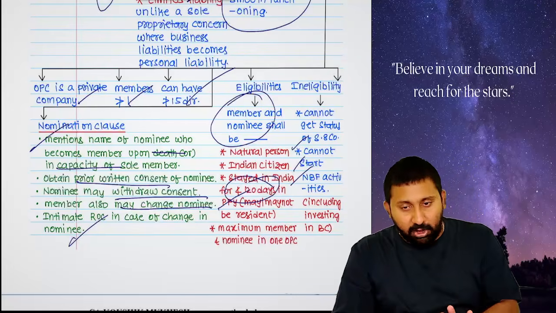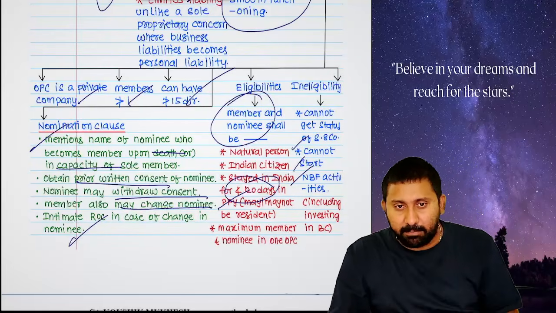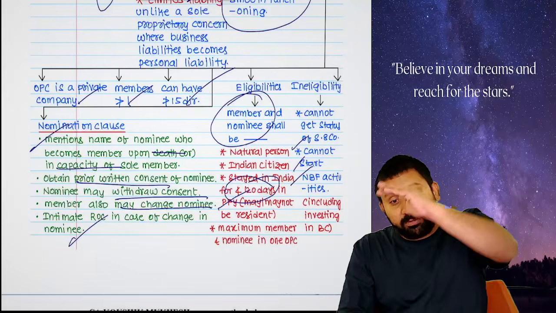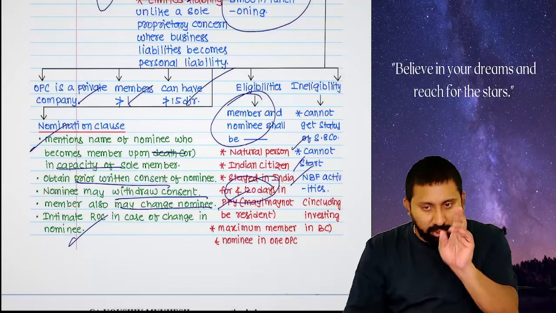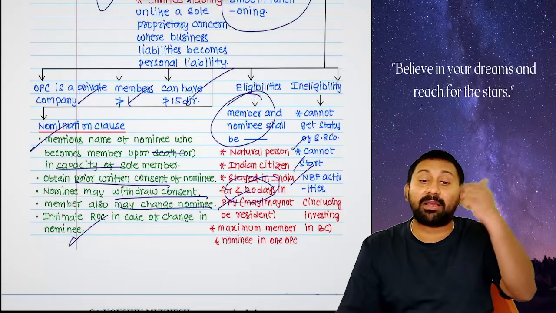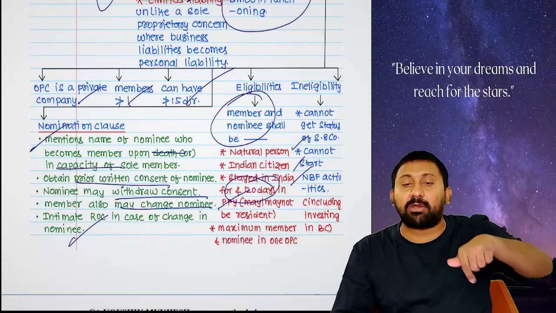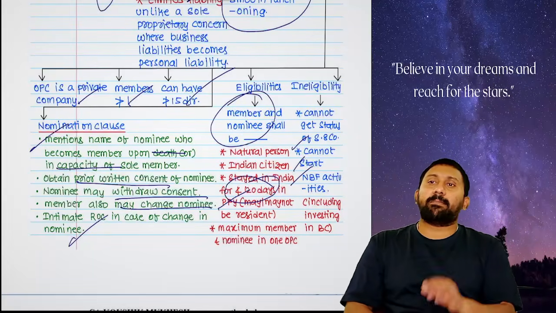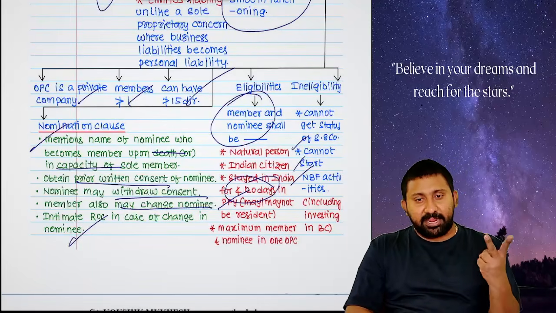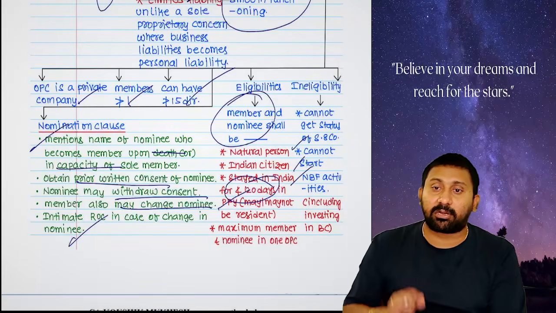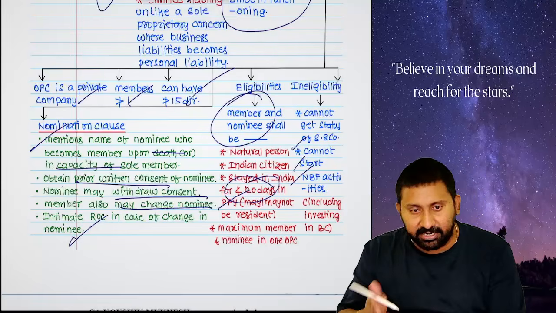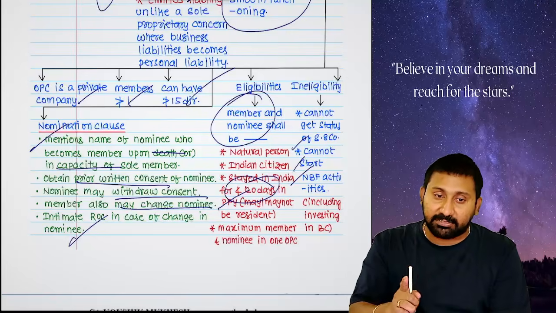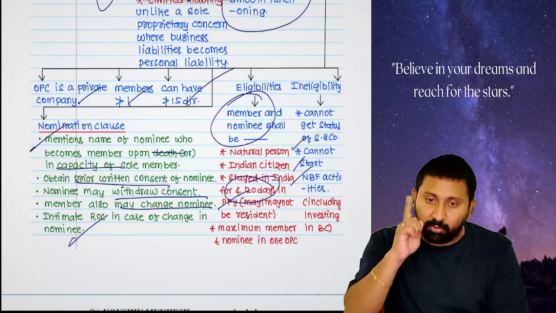Okay? Member and nominee possible, nominee and member possible. But member and member not possible. Sir, a third company chance is not there. Only two. You should become a nominee in one company, and in the other company you can become a member. Understood the point clearly? So tell me, who can become a member of an OPC? Number one, a natural person, Indian citizen, who stayed in India for not less than 120 days, whether he may be a resident or may not be a resident. Maximum, you can become member in one OPC and nominee in one OPC.